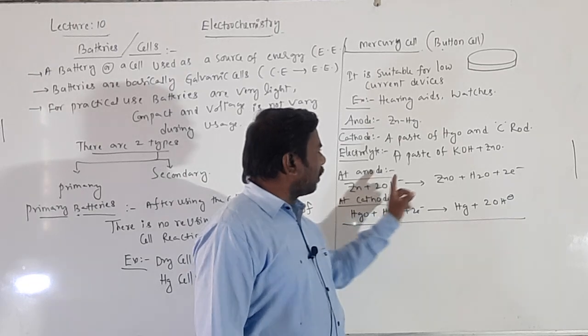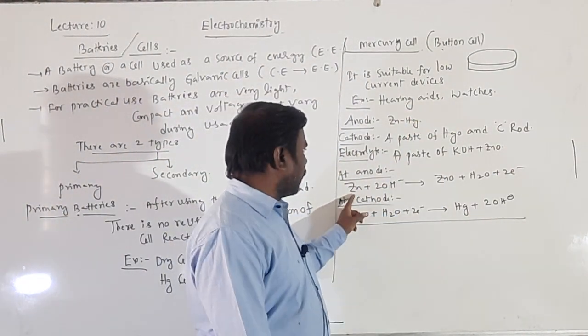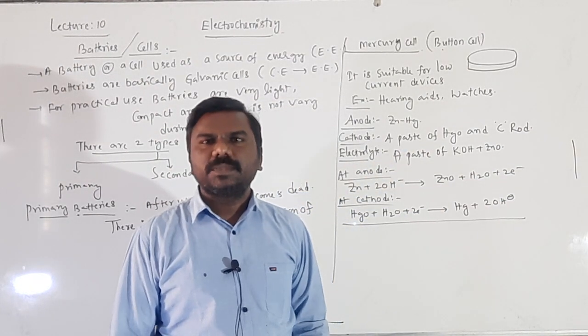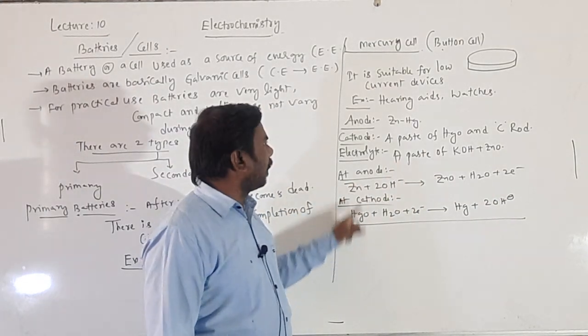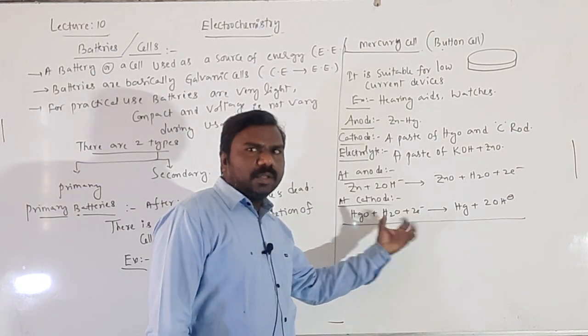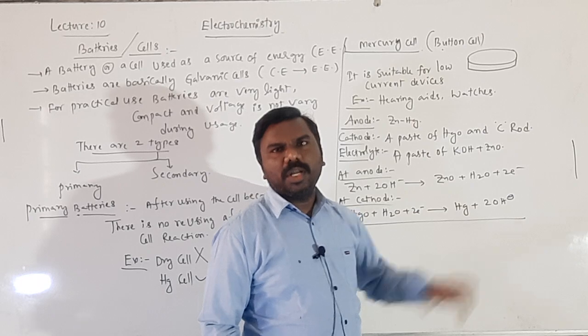These 2 electrons are lost; that is called oxidation. Zn becomes ZnO, and 2OH⁻ becomes H2O. Those lost electrons are gained by the cathode. The cathode is the mercuric oxide paste, HgO, which gains those 2 electrons with the help of water and becomes Hg and 2OH⁻.